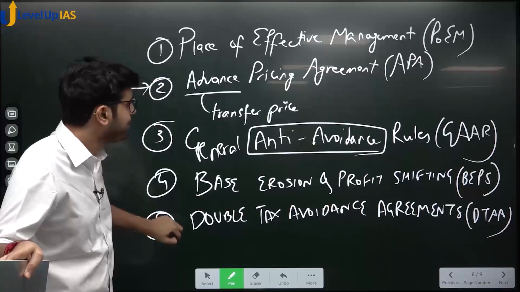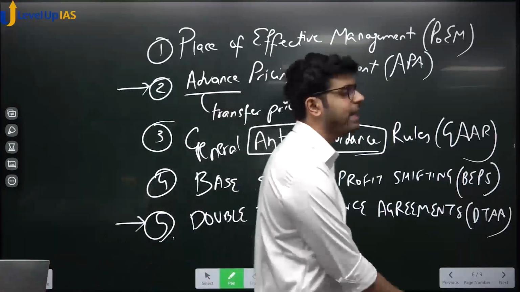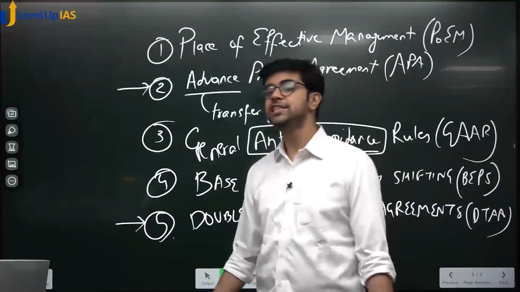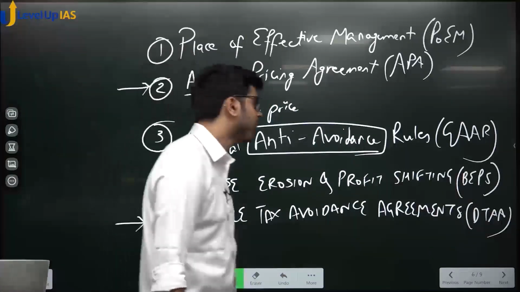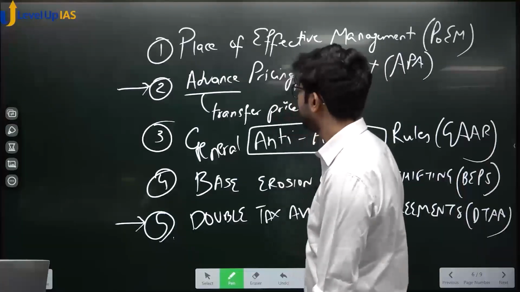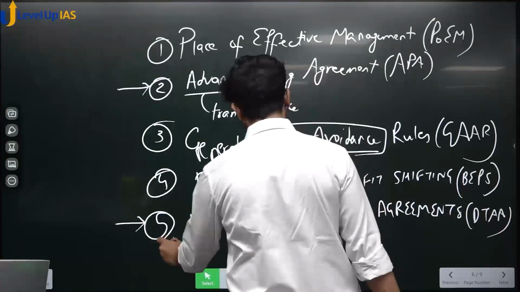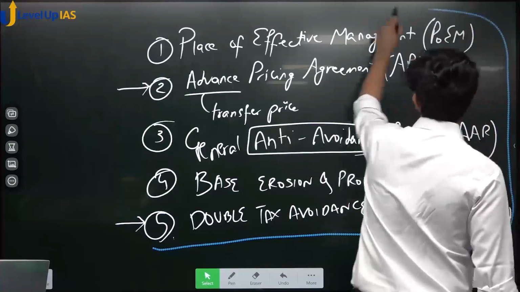Now APA, did you understand double tax avoidance agreement, DTAA? They are agreements between countries, between two taxing jurisdictions, for avoidance of double tax, which means so that income is taxed only once, yes or no?